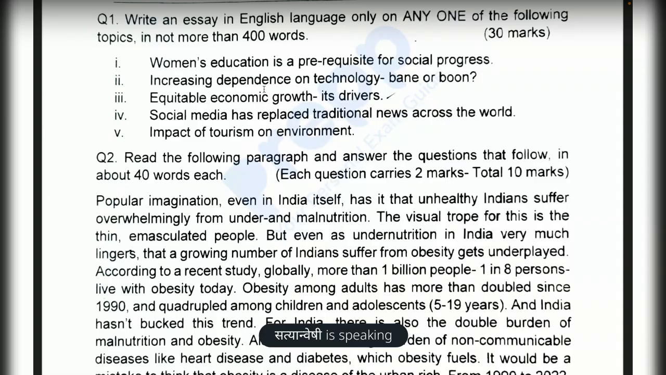तो यहाँ पे, the first one is women's education is a prerequisite for social progress. तो 3 data points, 2 examples and 1 overview. Overview already know what to write here, right? You have to connect women's education with the social progress, how it is needed for social progress, right? That's the first thing. So if you have been reading the editorials, you have some knowledge about the Indian society, this overview will not take a lot of time, right? That is the first thing.